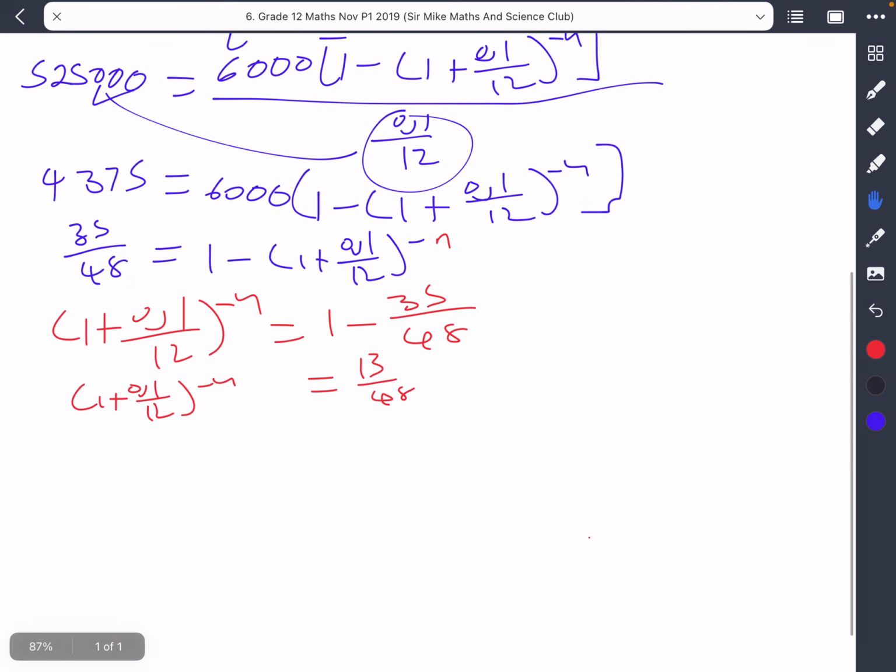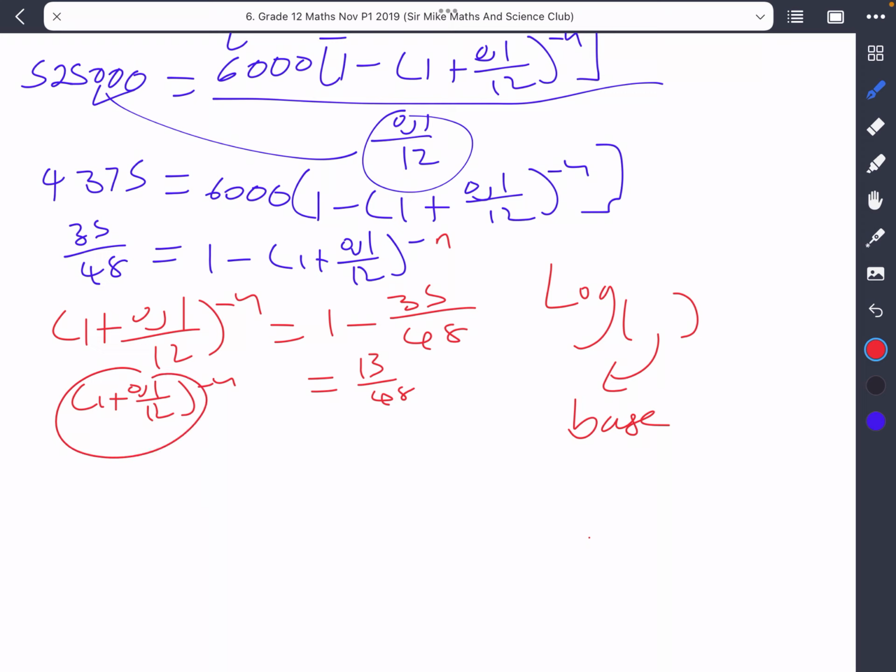So the log has the base, which would be that, and then we also have another bracket there, which would be for the solution. So this would be our solution in this case. Now remember, what we have there as the power would actually become the subject of the formula.